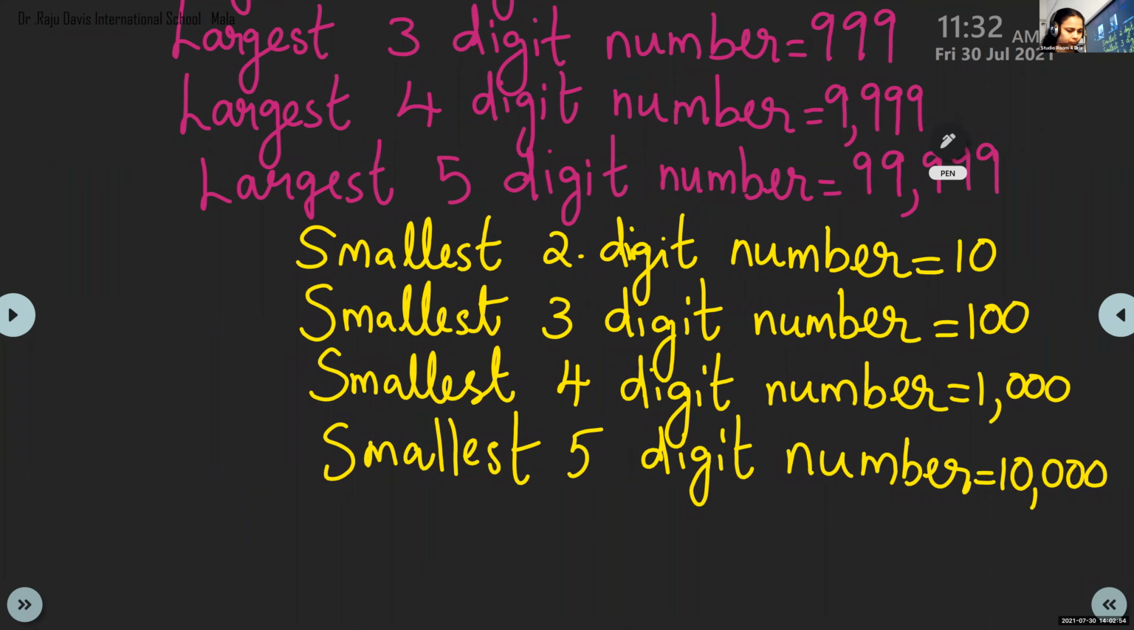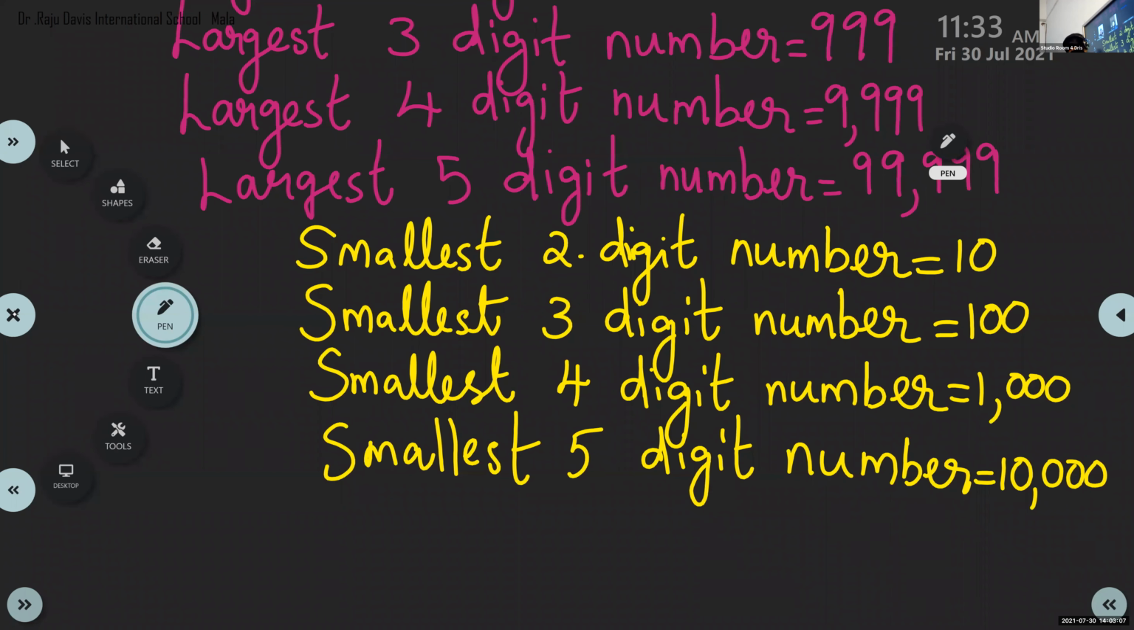Finished? No, ma'am. Okay, you can write last one. No problem, I'm not erasing. Now, children, we had to write what is place value and face value also. We had to do that.